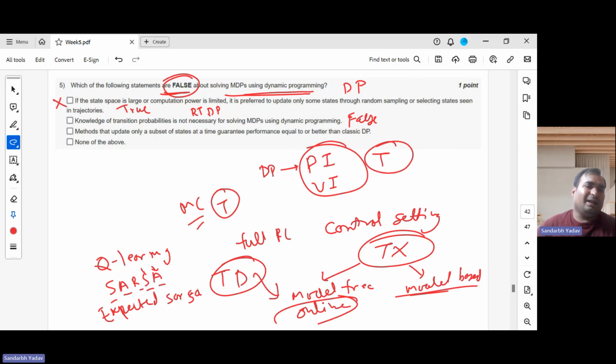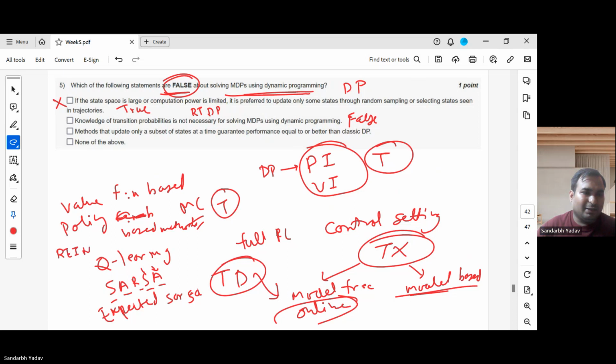Also, these are value function based methods. There is one more class of methods which are policy based, which work in the policy space. So you might have, we have already studied this, REINFORCE, right? REINFORCE was working in the space of policies. Then there are other methods like policy gradient and many other variants. Those work directly in the space of policies.